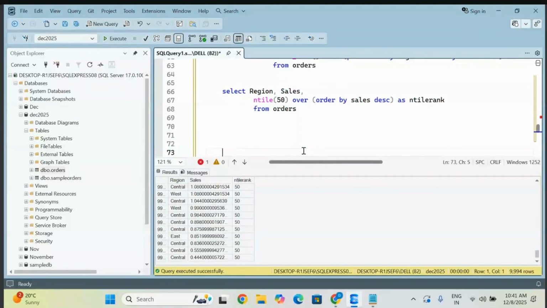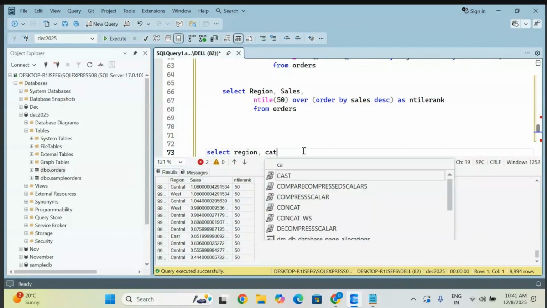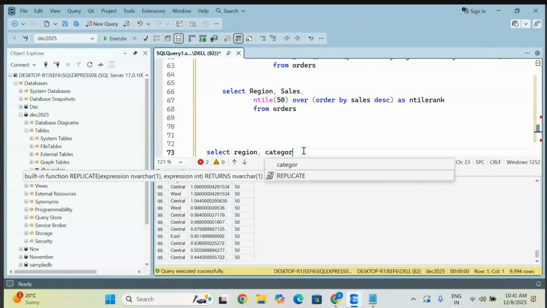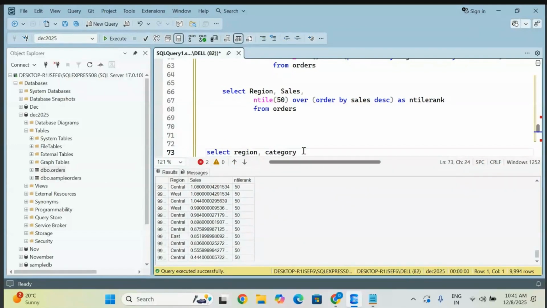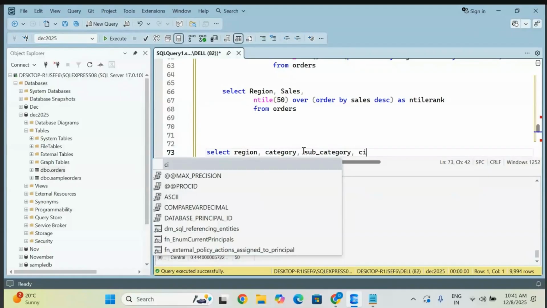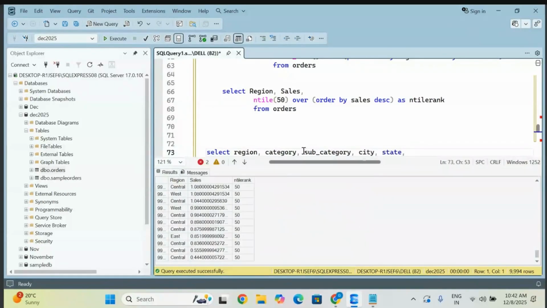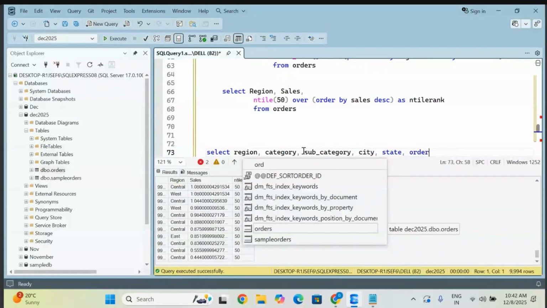You can add as many columns as you want in the select statement. Let me give some region, or let me give category, or subcategory, city, state, or any order date or order ID you can take.